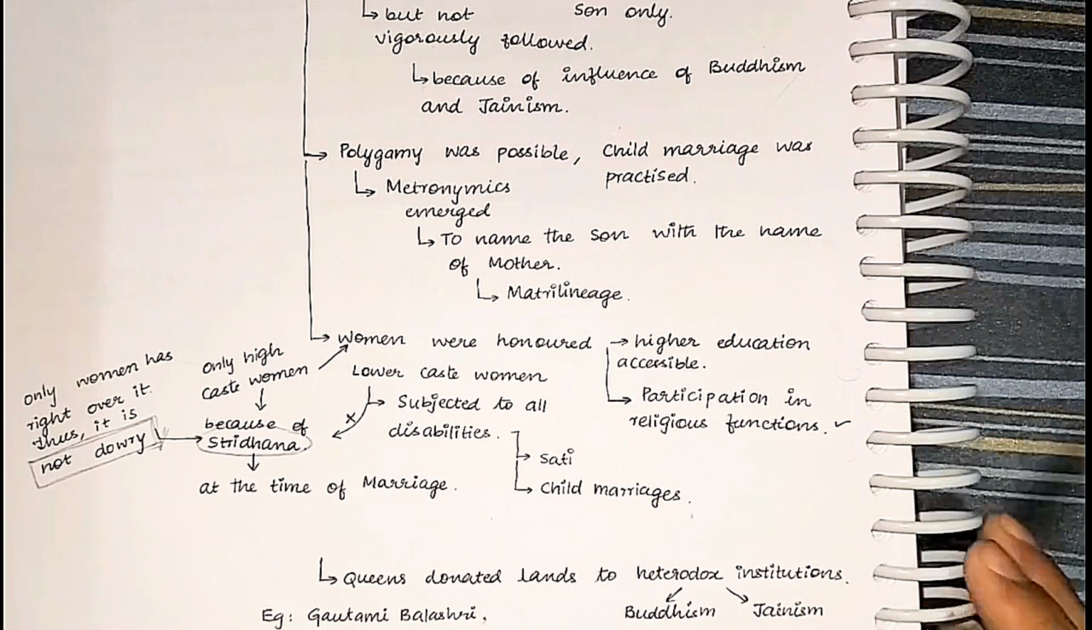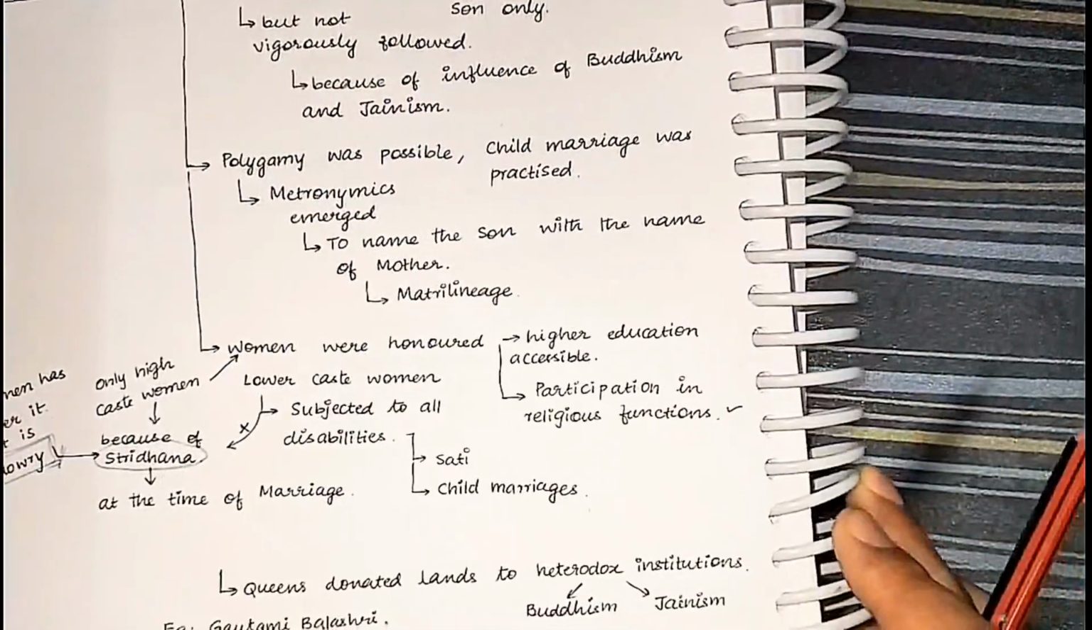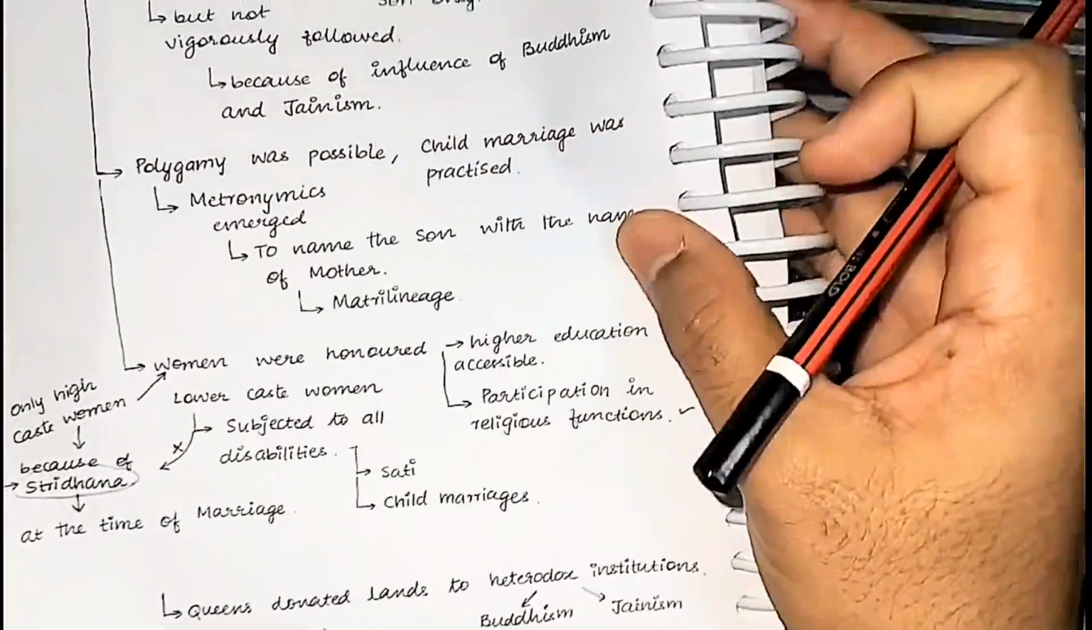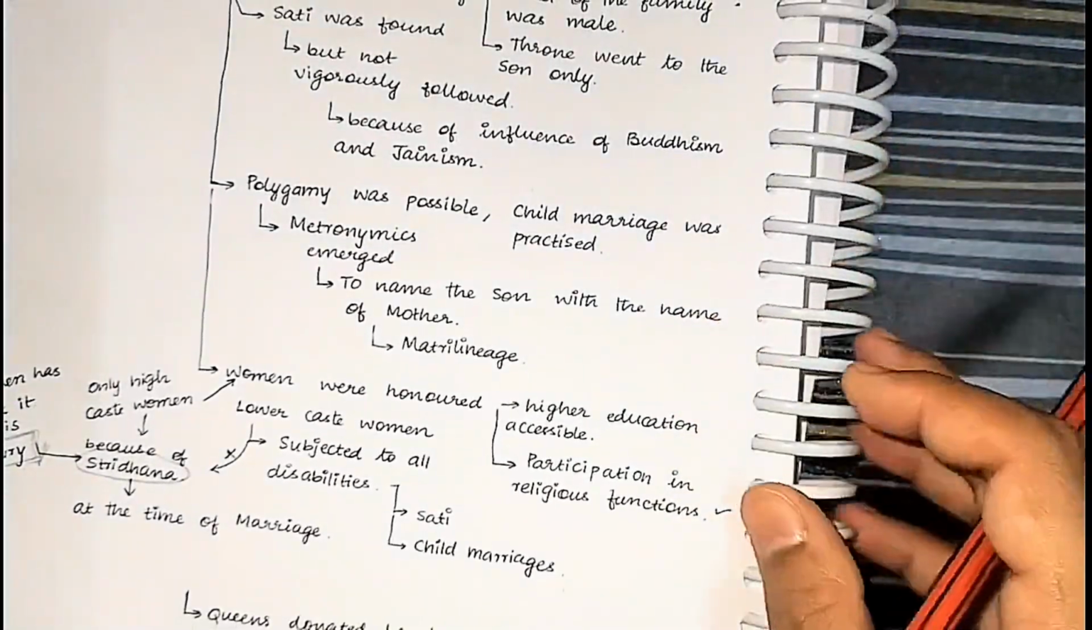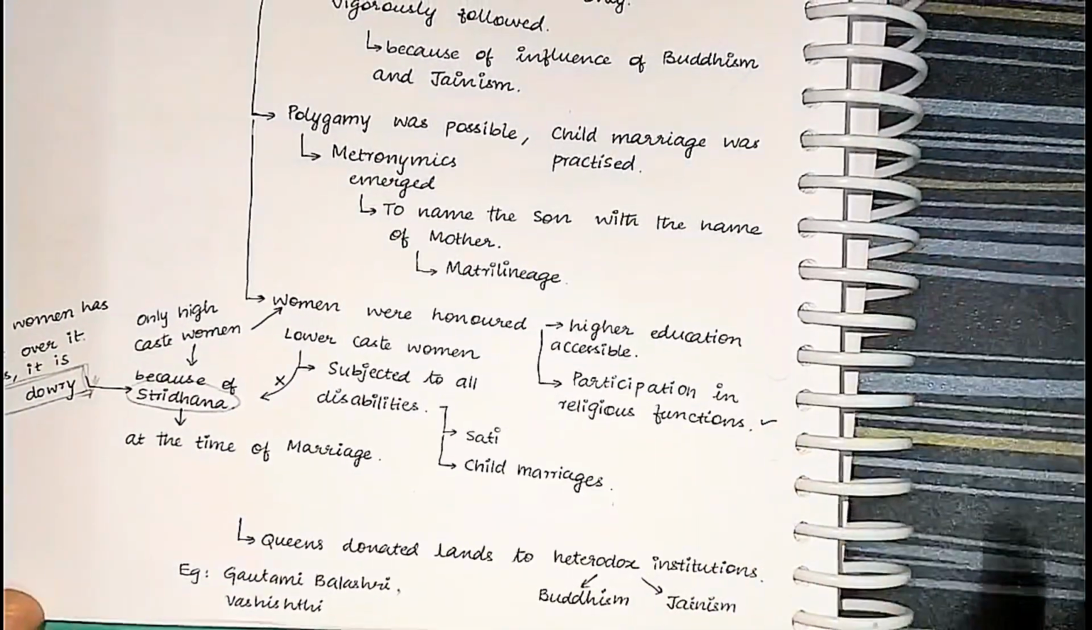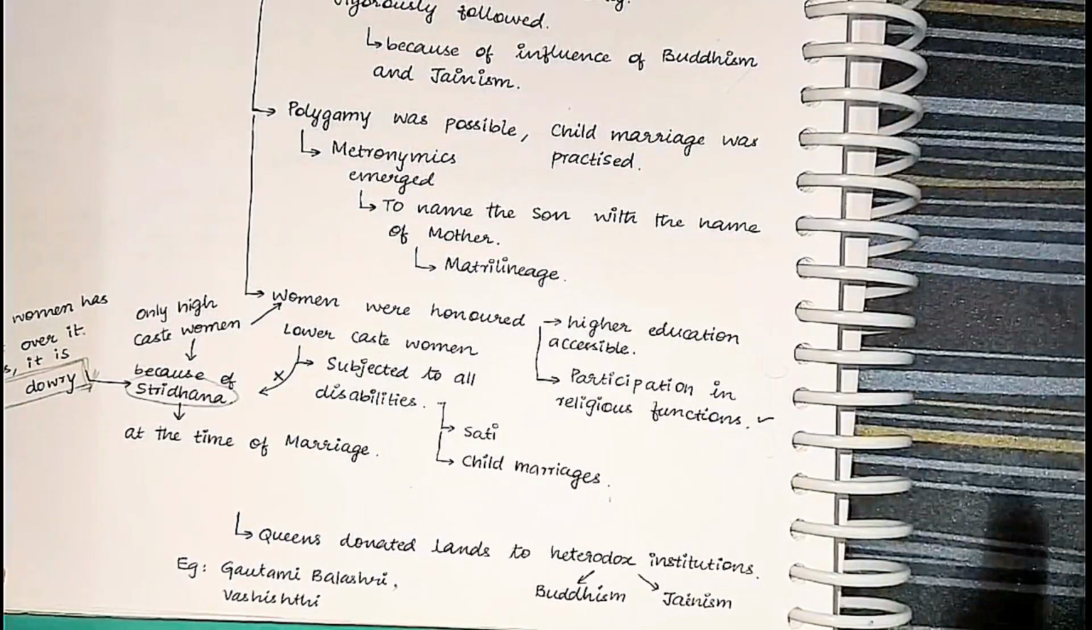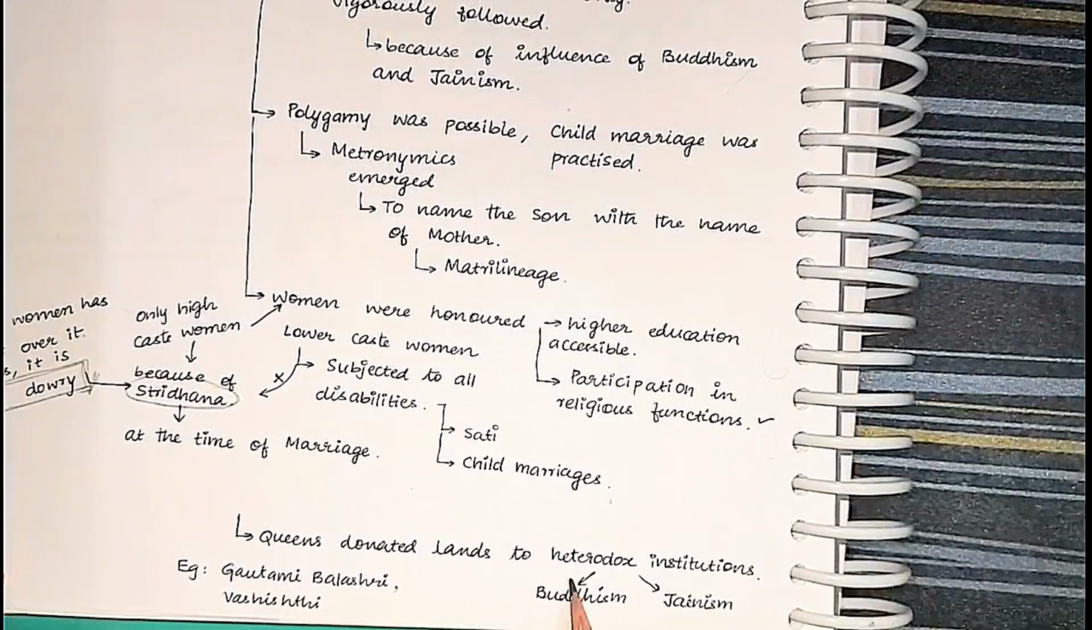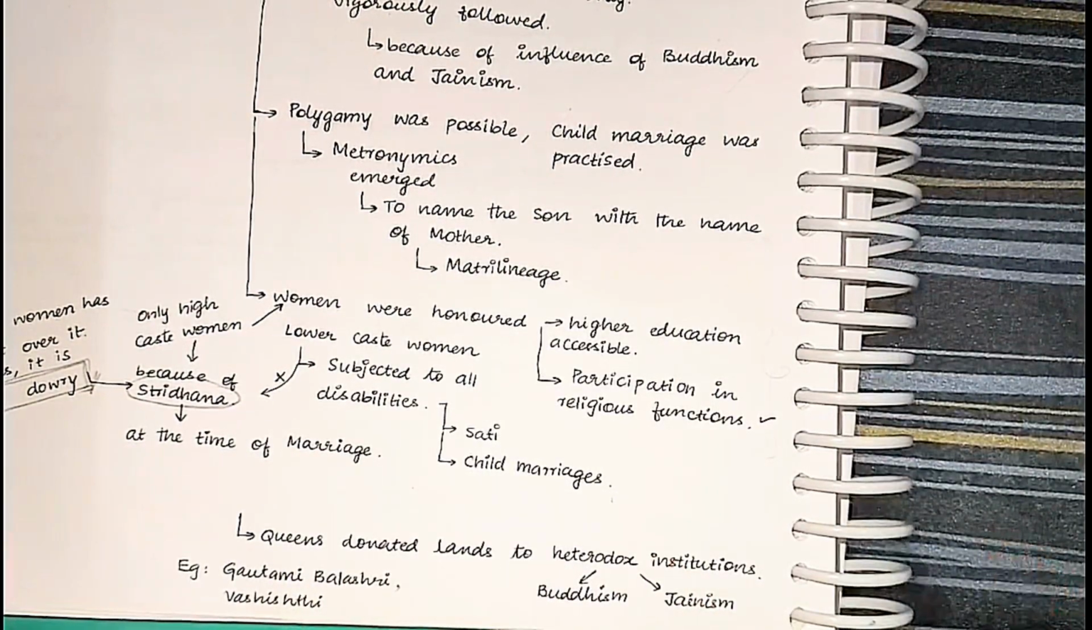Okay. Next, as I have said, the queens were totally inclined towards Buddhism and Jainism, whereas the kings were inclined towards Brahmanism. So queens donated a lot of lands to Buddhism and Jainism. Examples are Vasishti and Gautami Balashri.